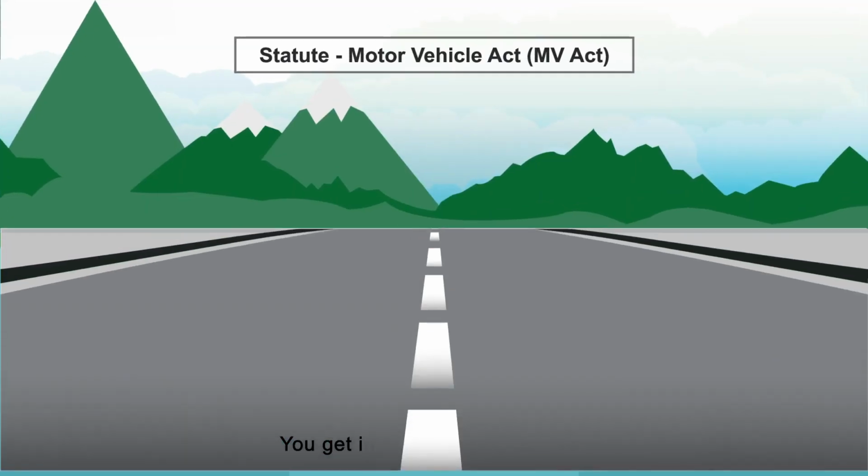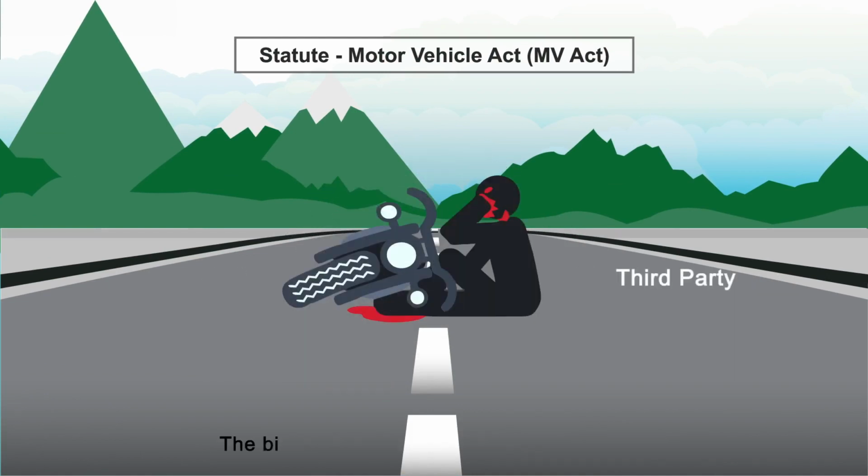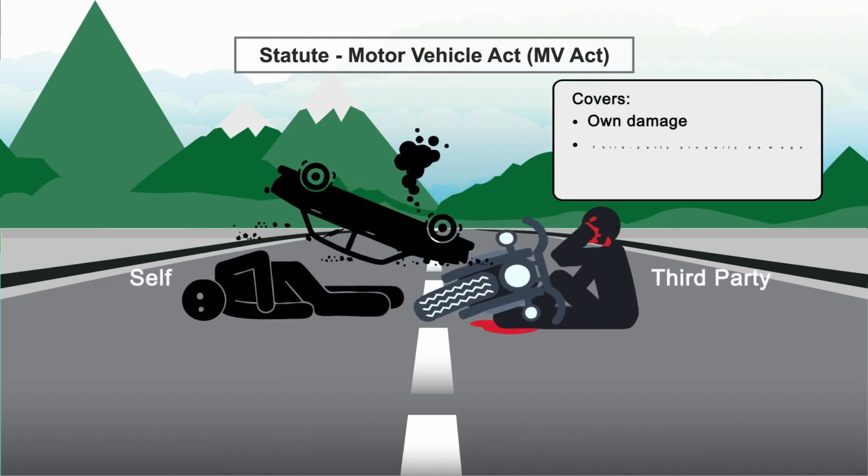For example, you get into an accident with a bike. You get injured and your car is busted. The biker is also wounded and his bike is broken. The Motor Vehicle Act covers own damage, third-party property damage, injury, and death.